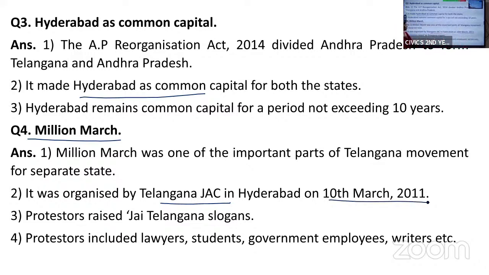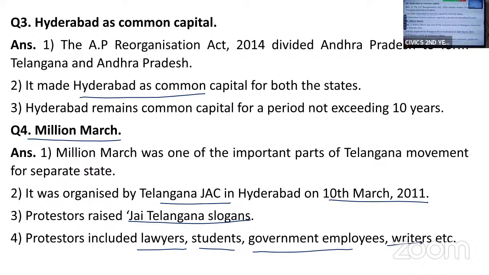On 10th March 2011, this Million March was organized, and the 1 million people who were protesting assembled at Necklace Road, Tankbund, and raised the slogan of Jai Telangana. The protesters included lawyers, students, government employees, writers, that is, people from all walks of life.